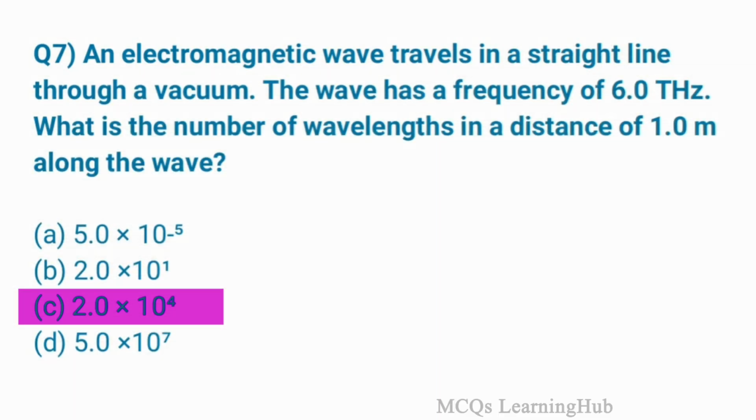An electromagnetic wave travels in a straight line through a vacuum. The wave has a frequency of 6 THz. What is the number of wavelengths in a distance of 1 meter along the wave? Option C. 2.0 multiplied by 10 raised power 4.